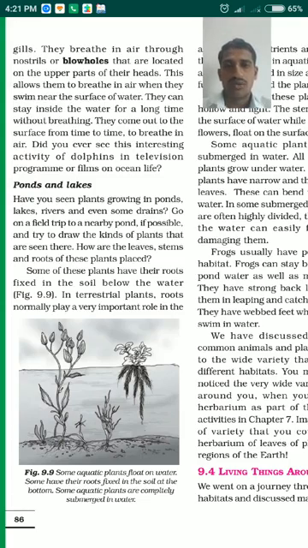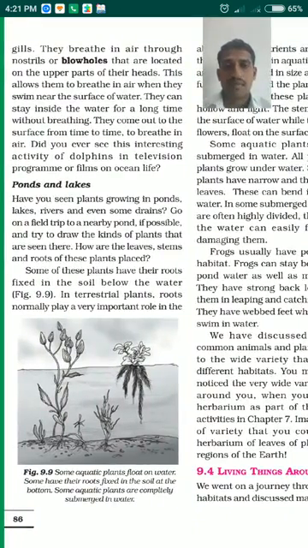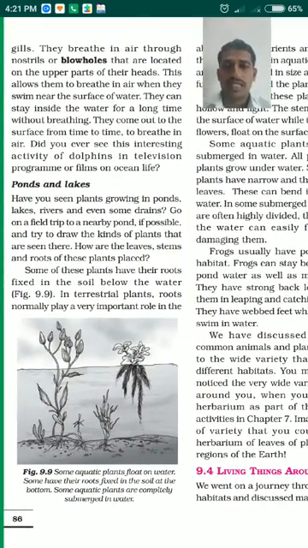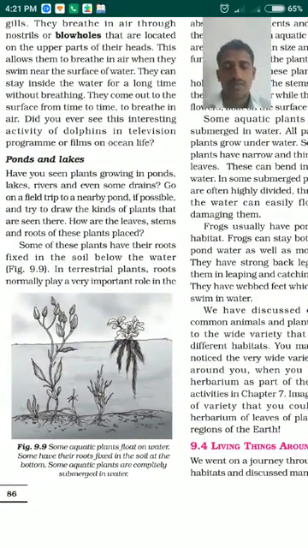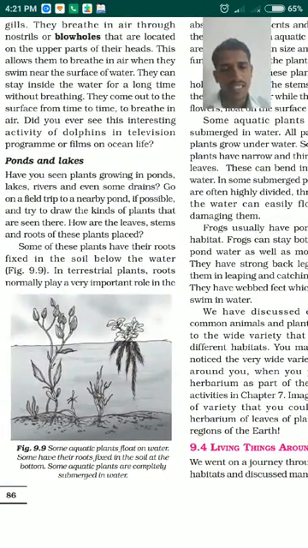Dear students, I hope you have understood today's concept of how the animals in the aquatic habitat have been adapted. Let me explain the ponds and lakes in tomorrow's class. Thank you and have a nice day.